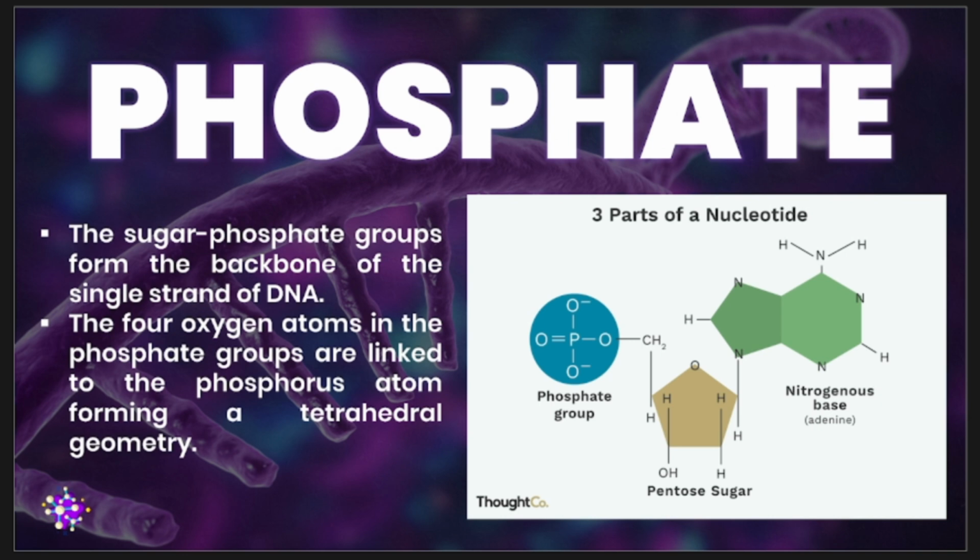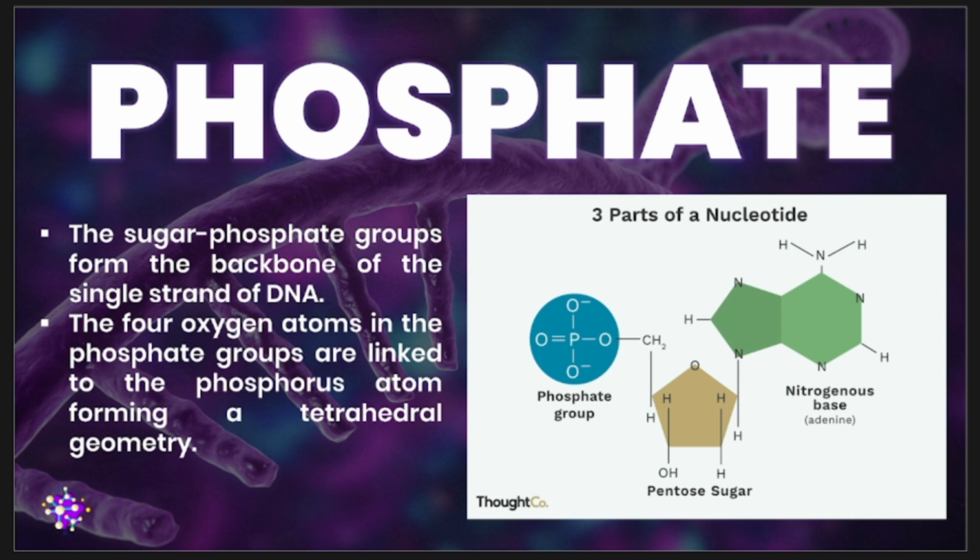When we talk about your phosphate groups, alongside your pentose sugar, it provides structural stability by forming the backbone. It facilitates the linkage between the nucleotides. Aside from that, it imparts a negative charge and it serves as high energy bonds for cellular processes. So that is your pentose sugar, or simply your sugar, and your phosphate, or your phosphoric acid.